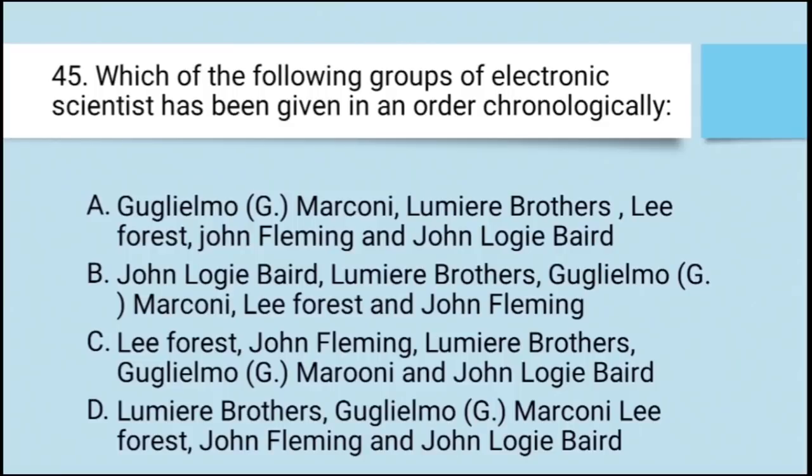A, Guglielmo G. Marconi, Lumière Brothers, Lee De Forest, John Fleming and John Logie Baird. B, John Logie Baird, Lumière Brothers, Guglielmo, Lee De Forest and John Fleming. या फिर C, Lee De Forest, John Fleming, Lumière Brothers, Guglielmo Marconi and John Logie Baird. D, Lumière Brothers, Guglielmo, Lee De Forest, John Fleming and John Logie Baird. इसका राइट आंसर है D. पहले ल्यूमियर ब्रदर्स, फिर गुग्लिल्मो जी मार्कोनी, फिर ली फॉरेस्ट, जॉन फ्लेमिंग एंड जॉन लेजी बेड.